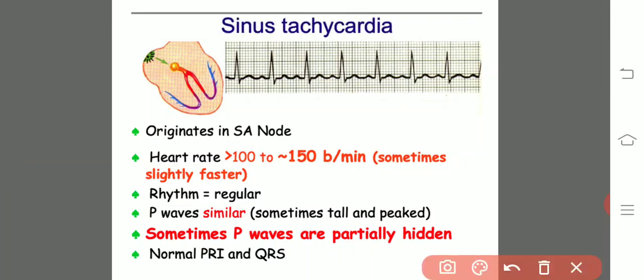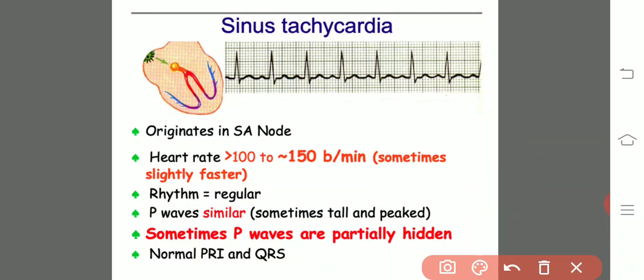The heart beats very fast and the heartbeat rate is greater than 100, up to 150. Sometimes it is only slightly faster. This may be due to anger, over happiness, smiling, anxiety, and embarrassing moments, which cause tachycardia.